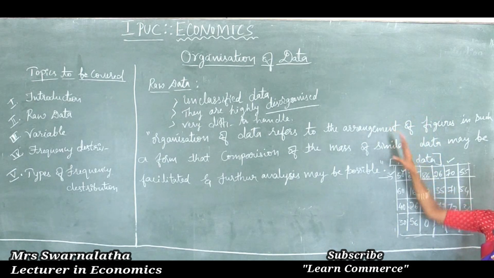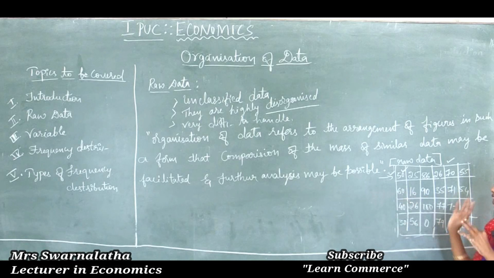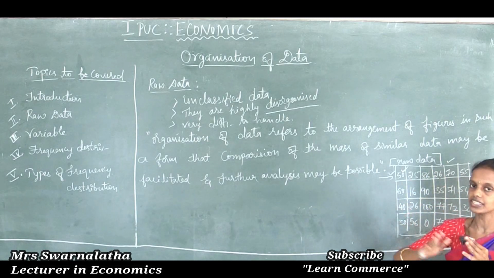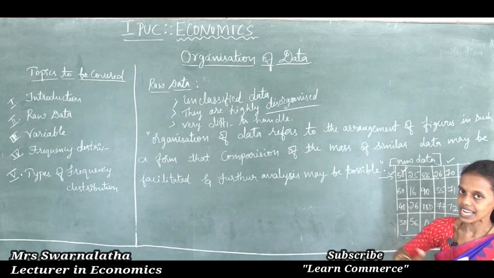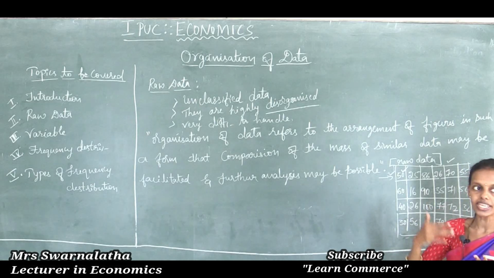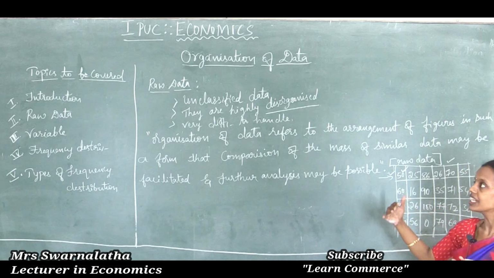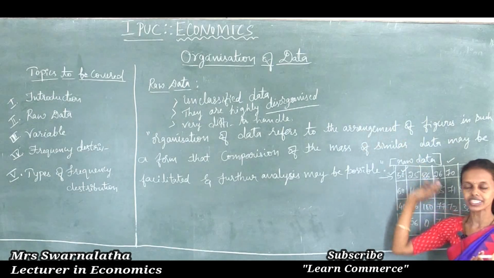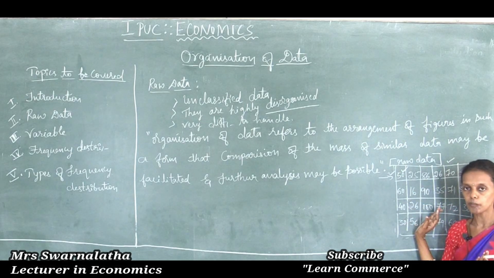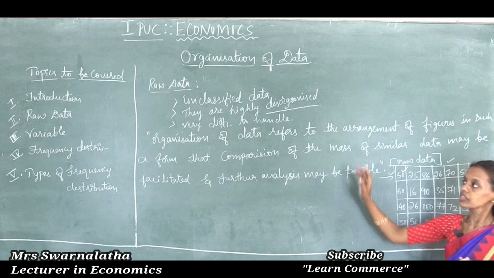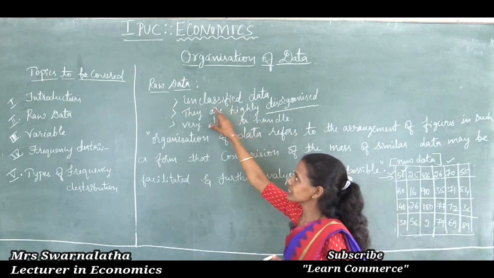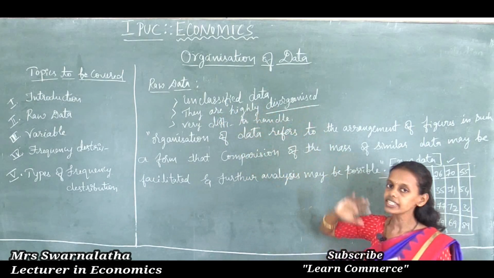So in this chapter we are going to study how the raw data can be classified through various types of classification. Through the various types of classification, it is easy to arrange the raw data in proper order. Thus, raw data is nothing but unclassified data.